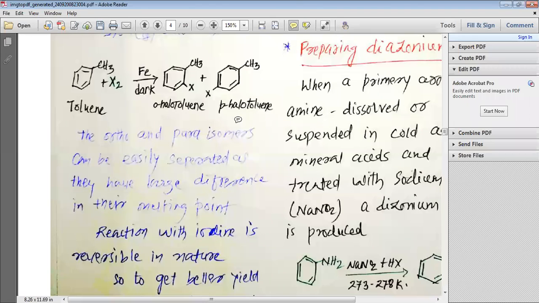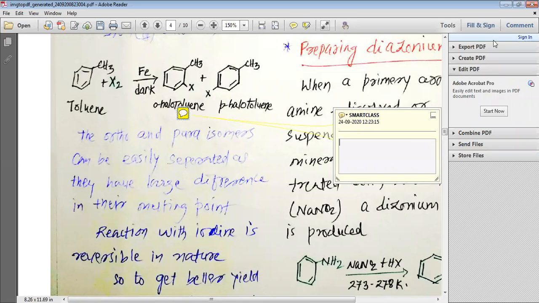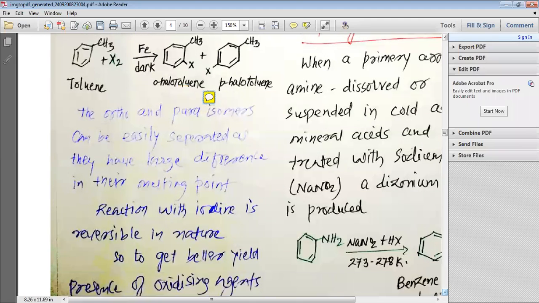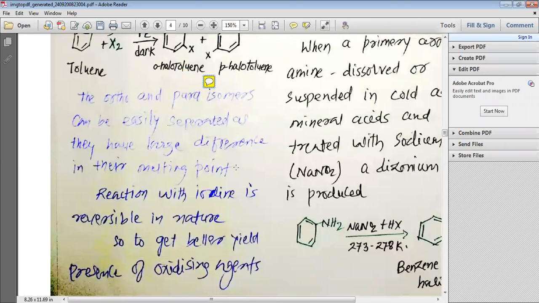Remember, my dear students, the ortho and para isomers can be easily separated as they have a large difference in their melting point. So this ortho-halotoluene and para-halotoluene can be easily separated from each other with the help of their boiling, or distillation, you can say. So with the help of distillation, we can easily separate them.